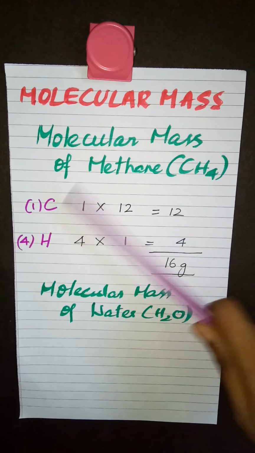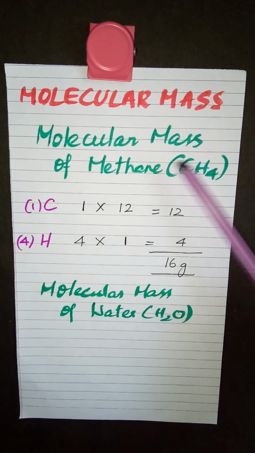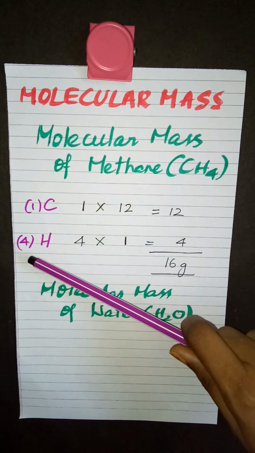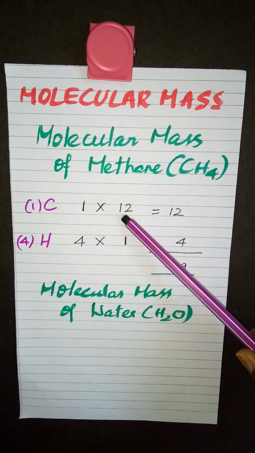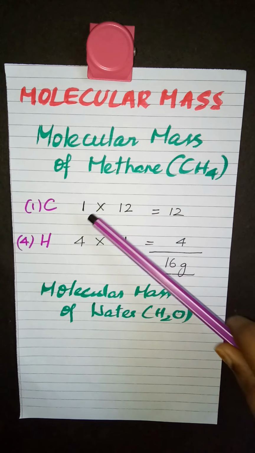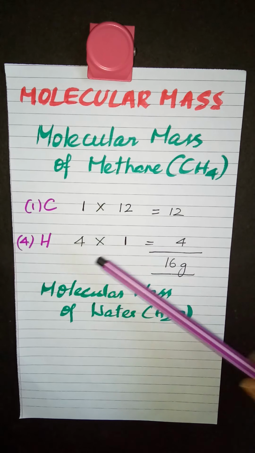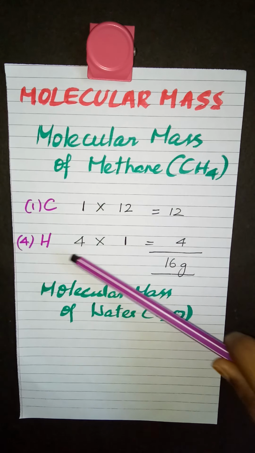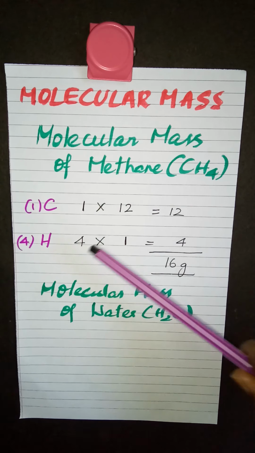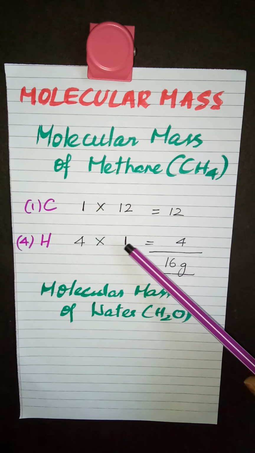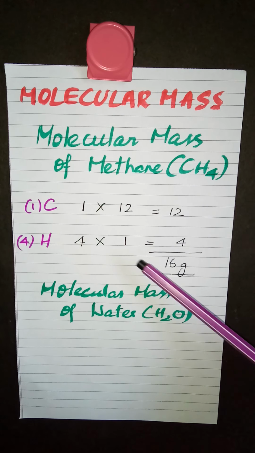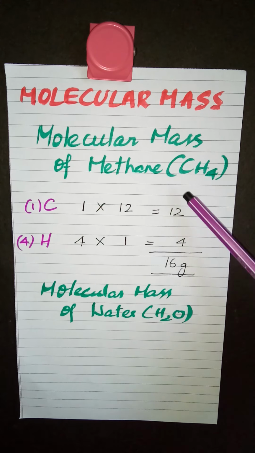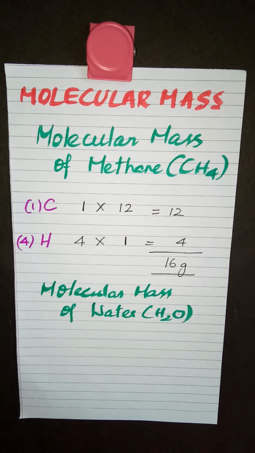So I take carbon. How many carbons are there? 1. I take hydrogen. How many hydrogens are there? 4. So 1 carbon atom into, what is the mass of 1 carbon atom? 12. So 1 into 12, so 12 gram. And same way, what is the number of hydrogen atoms? 4. And what is the mass of 1 hydrogen atom? 1. Actually, it's 1.008. We usually round it off to 1. So that will be equal to 4. When I add, I get 16 gram, or I can express it as 16 units.